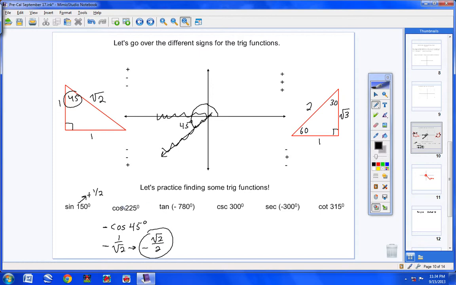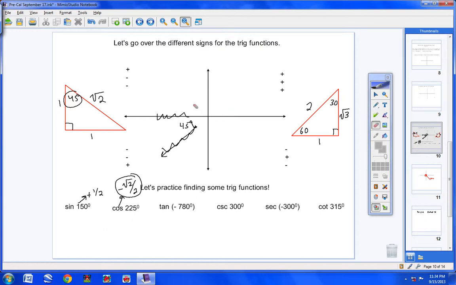So, what is the cosine of 225? Negative square root of 2 over 2. There we go. You did it. You found the cosine of 225 using exact numbers by using a reference angle. It's not that hard. If you'll just really, really pay attention and do what I tell you to do here, I think you'll be okay.